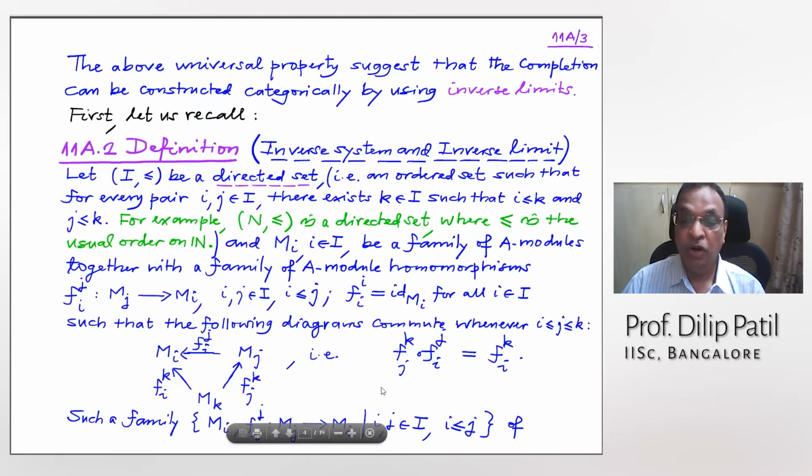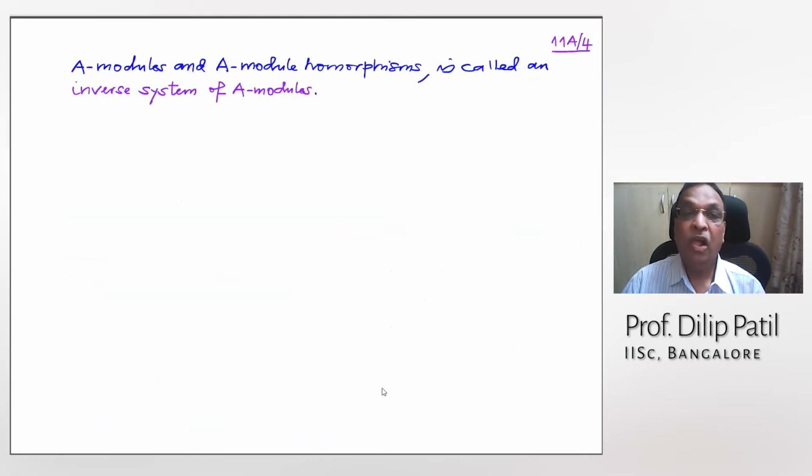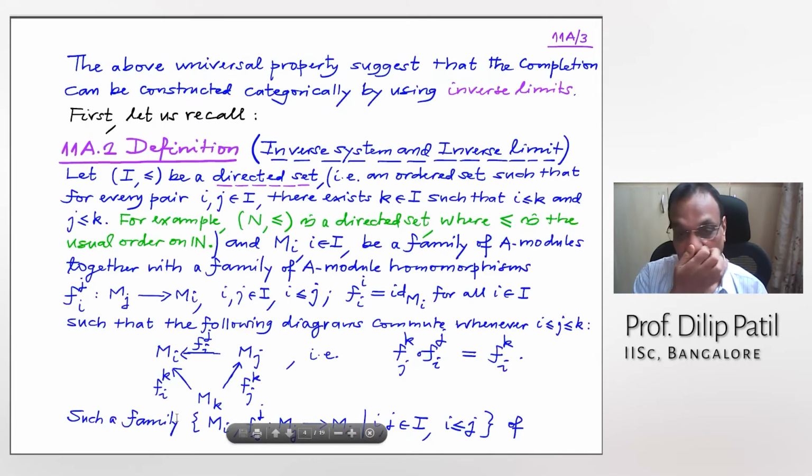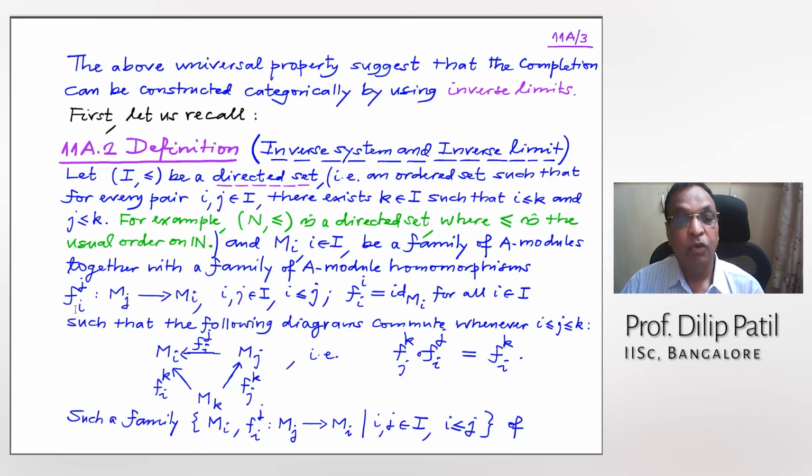Such a family is called an inverse system of A modules. Now, before I go on, I didn't like the notation F power j. It is not a power, you see. So if somewhere F square is involved, that will create a problem. I realized this after I wrote it. So the right way would be to write Fij instead of this. I would strongly suggest you please change that. The j also, you bring it down. All right, so that is one comment.